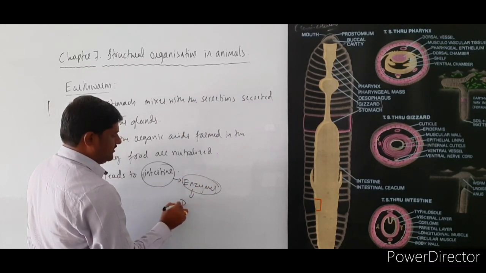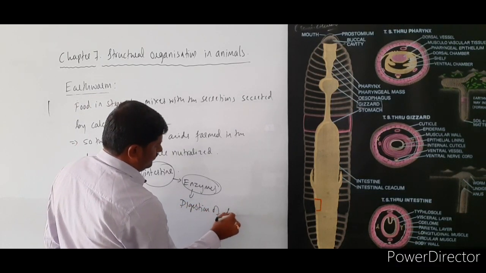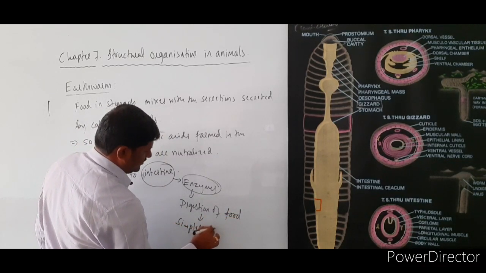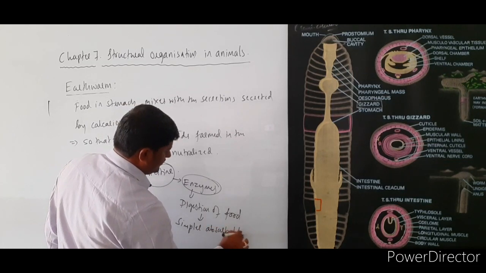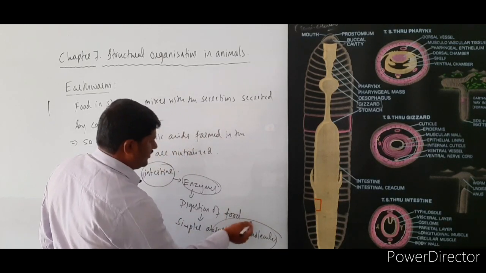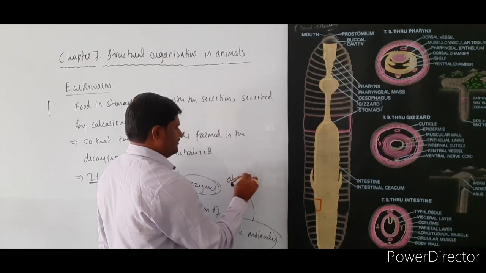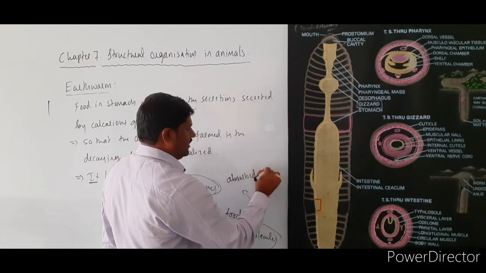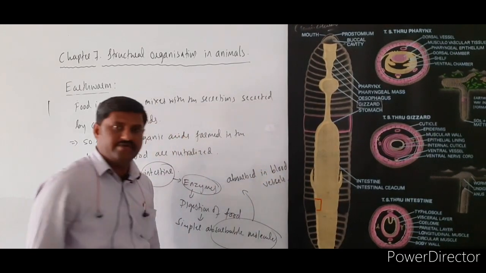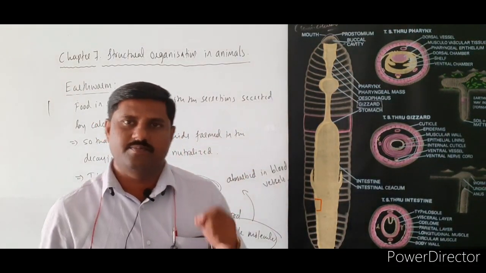These help in digestion of the food into simpler absorbable molecules, and these simpler absorbable molecules are later absorbed in blood vessels. Blood vessels means the food after digestion is added into the blood vessels.